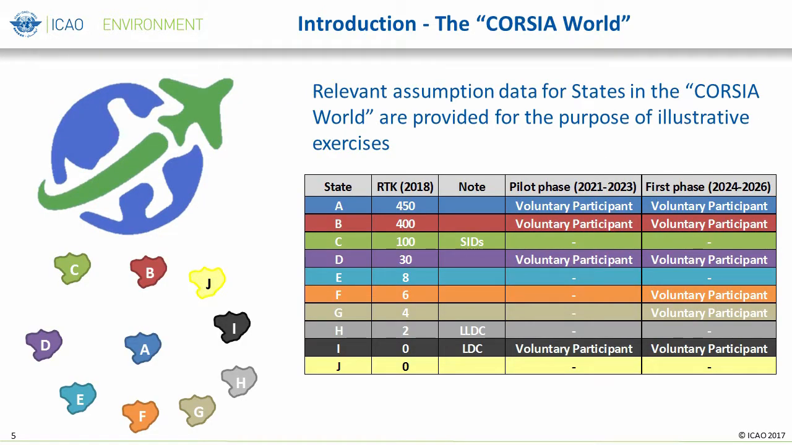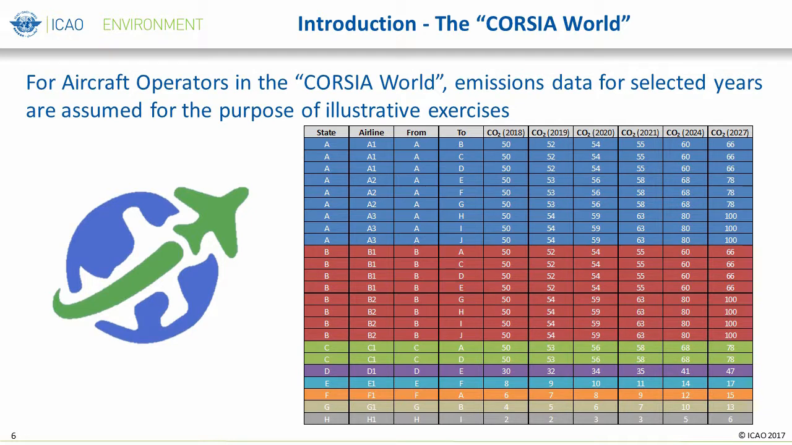Throughout each of the exercises, relevant data for the states is provided to you to assist in working through the exercises, such as the state's voluntary participation status, revenue ton kilometers or RTK, and classification. For example, those that are classified as small island developing states, landlocked developing states, or least developed countries. For aircraft operators in the CORSIA world, emissions data for selected years are also provided for the exercises.